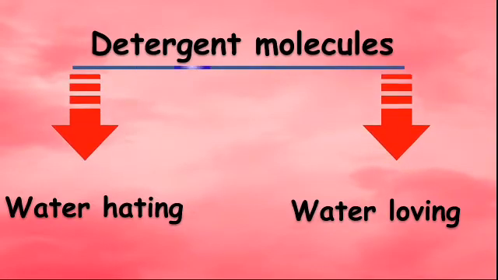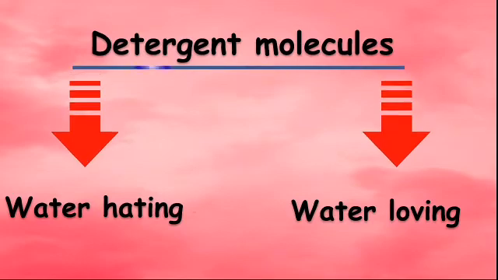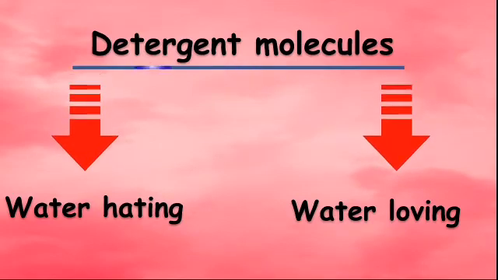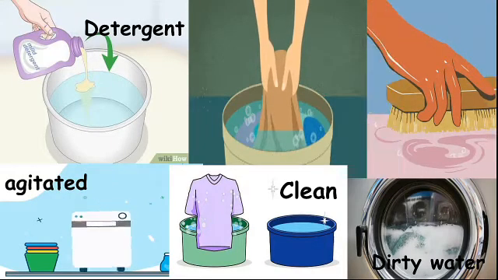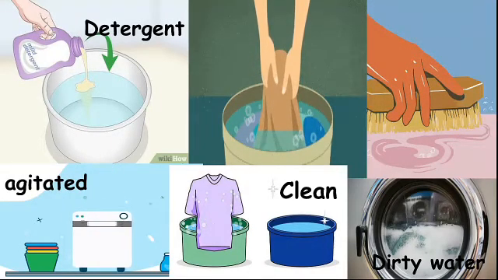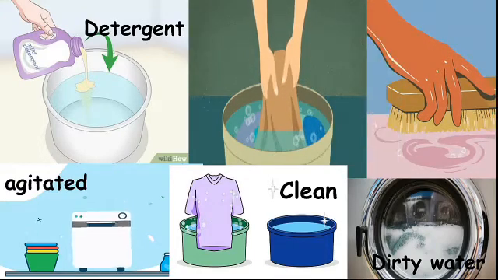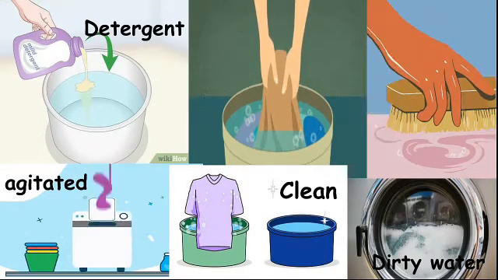Children, the water hating side goes and joins with dirt and oil in the cloth, while the water loving side joins with the water molecules. When you agitate the cloth, the dirt is surrounded by many molecules and is taken away from the cloth. The cloth becomes clean and the dirt surrounded by the detergent molecules floats in the water, making it dirty.